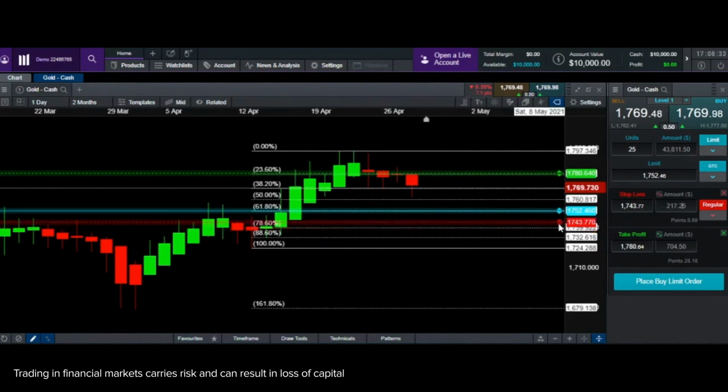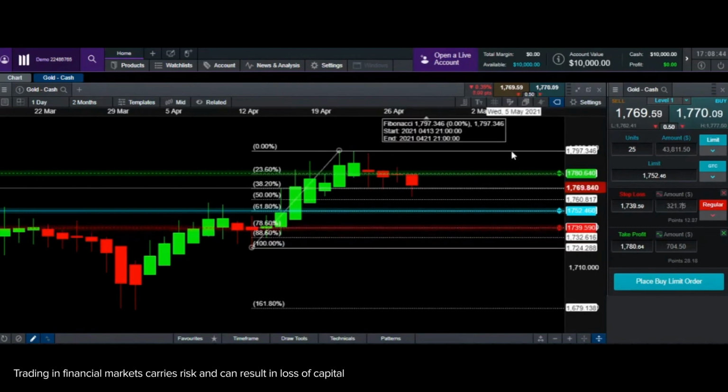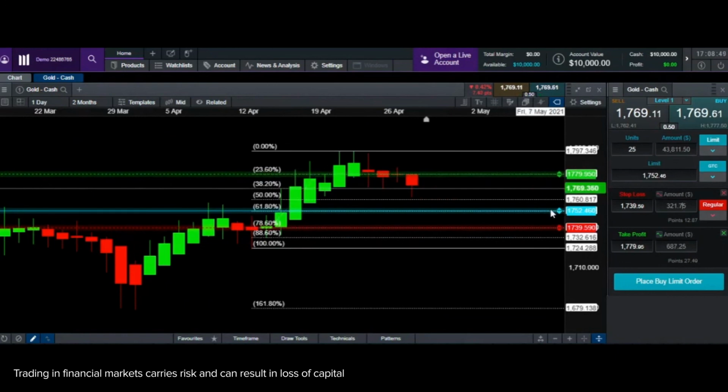Your levels are based on logic and are not just random levels where you put your stop loss to match your risk appetite. You always put your stop loss and take profit based on logic, and your entry is the most important thing.